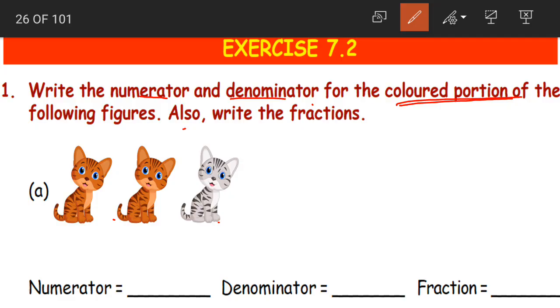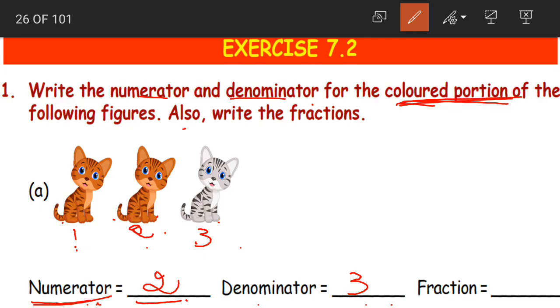Now first step is, first they are asking us to write the numerator. So what will the numerator be? The number of colored cats. Yes, how many colored cats are we having? 1 and 2. So 2 becomes our numerator. Then what is our denominator? The total number of cats. How many cats are we having? 1, 2 and 3. So 3 becomes our denominator. Yes children, what is the numerator? The number of colored cats, 2, and denominator is the total number of cats, that is 3.